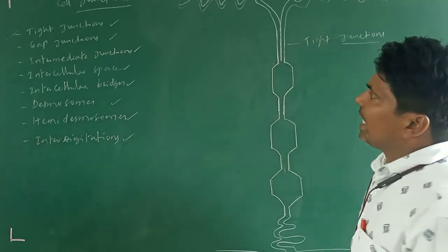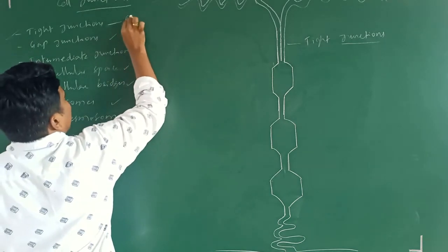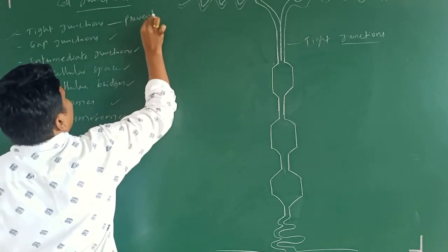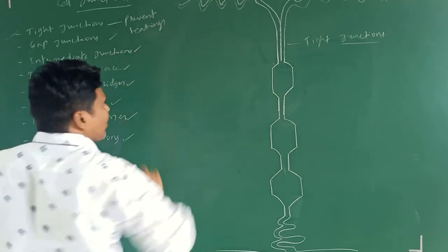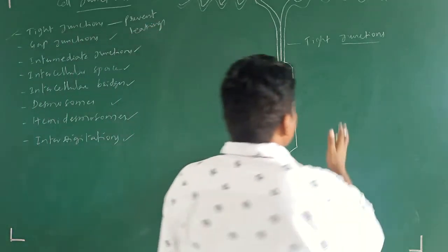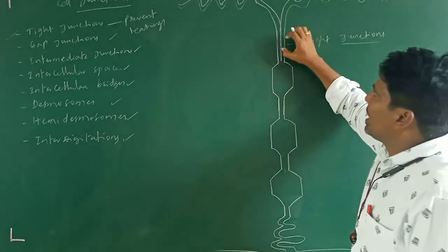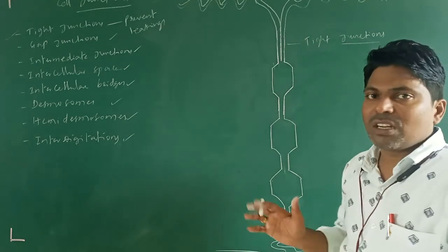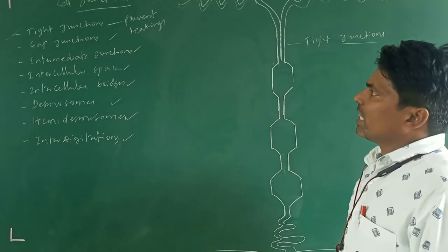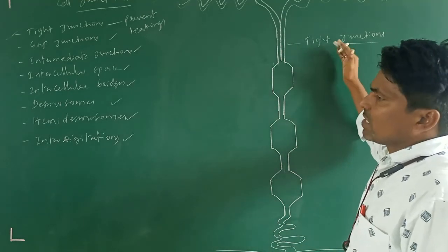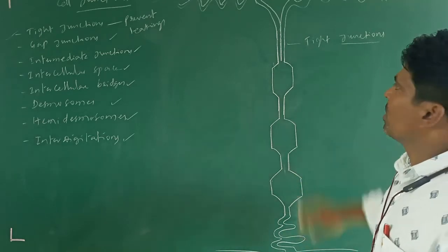What is the function of these tight junctions? Tight junctions prevent leaking of substances between the two cells. The name itself indicates that tight junctions prevent any sort of leak which is present in between. That is the reason you call them tight junctions. Okay, remember, tight junctions.